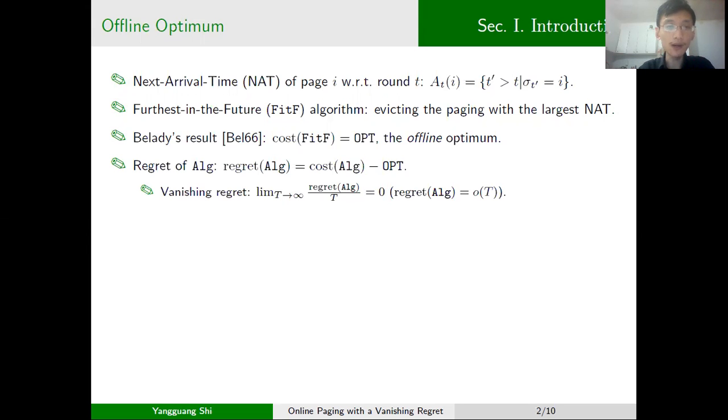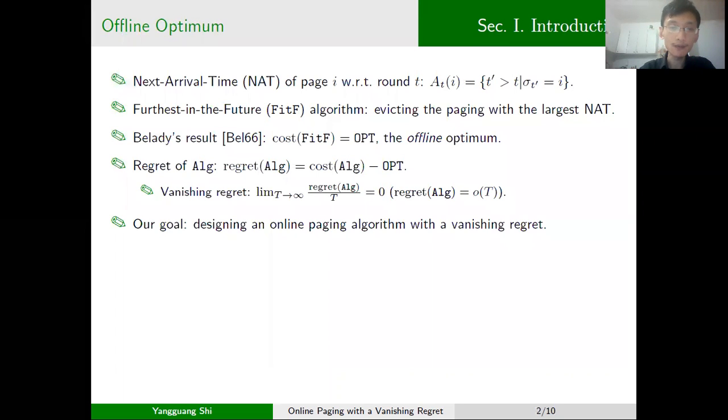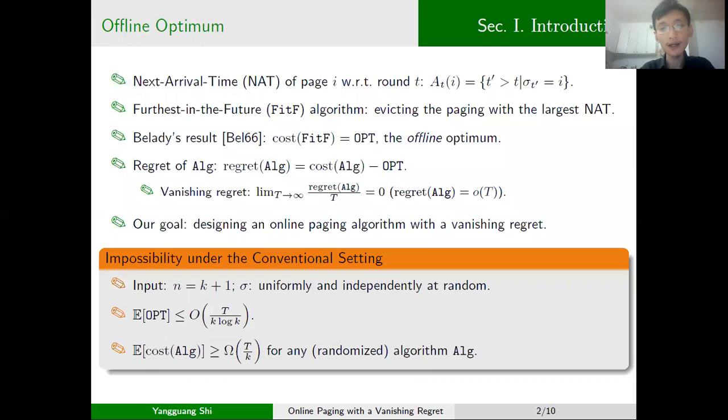The regret of an online paging algorithm is defined to be the difference between the cost incurred by this algorithm and the minimum. Our goal is to design an online paging algorithm with a vanishing regret, which means that the ratio of the regret to the number of rounds T tends to 0 when T tends to infinity. However, an online paging algorithm with a vanishing regret is impossible under the conventional setting.